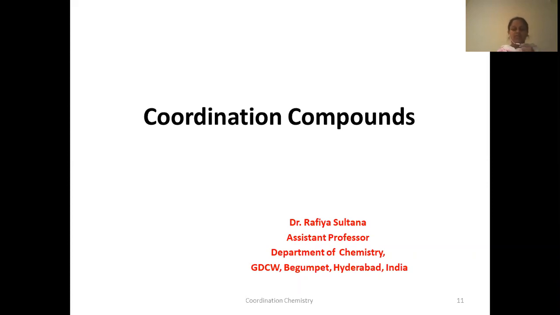In the previous class, we have seen the definition of coordination compounds and how they vary from the simple inorganic complexes. And also we have seen few of the terminologies that will be used in this chapter.